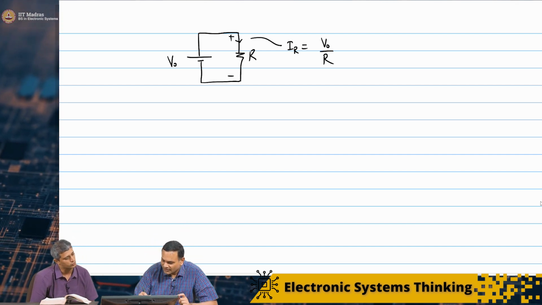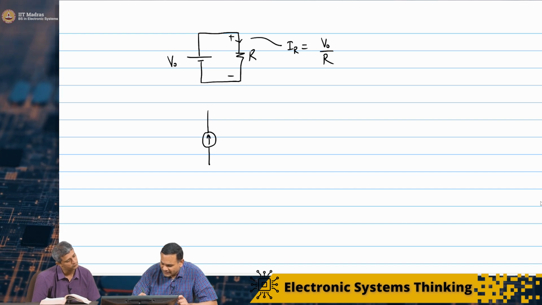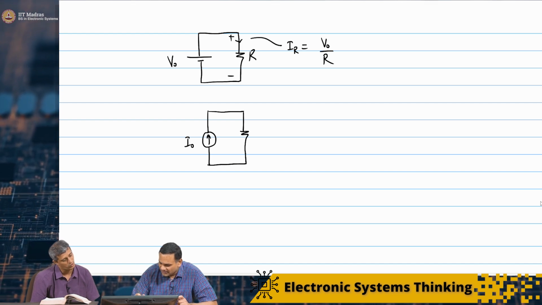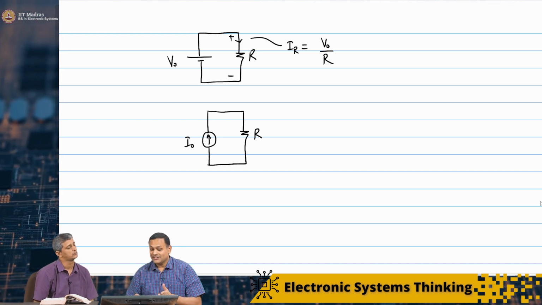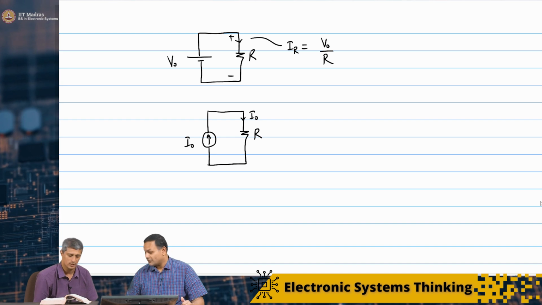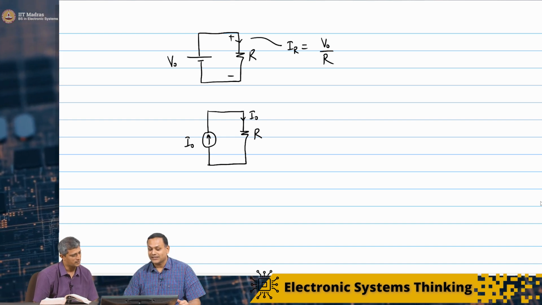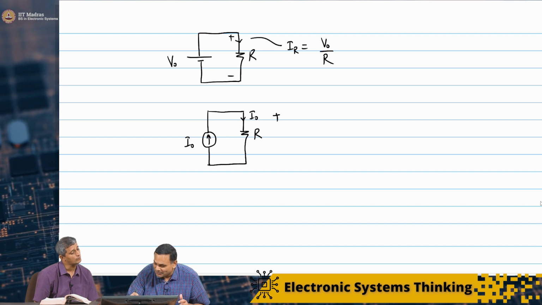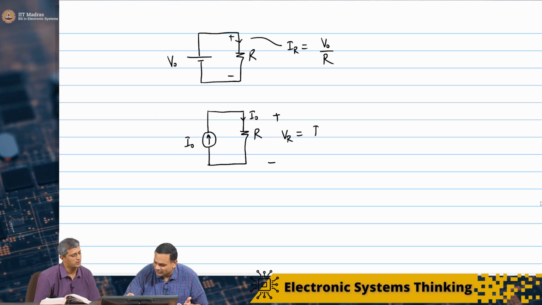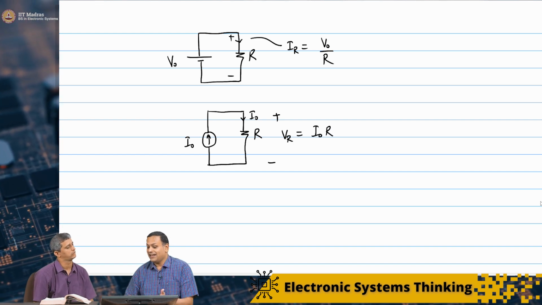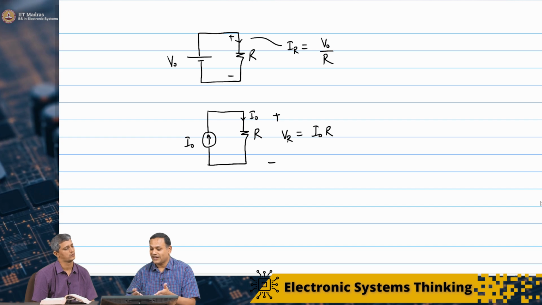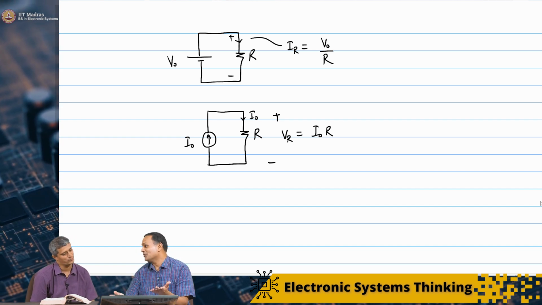Now what happens in a current source? Let us say the current source is I naught. I'm going to connect a resistance R across this current source. Then the current through the resistance R has to be equal to I naught. The voltage developed across the resistance, V R, is simply decided by Ohm's law, which is I naught times R. If I take a 1 ampere current source and connect 1 ohm, the voltage is 1 volt. If I connect 1 kilo ohm, the voltage is 1000 volts, and so on.